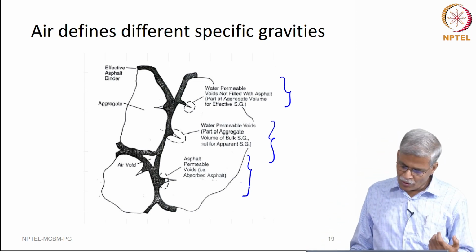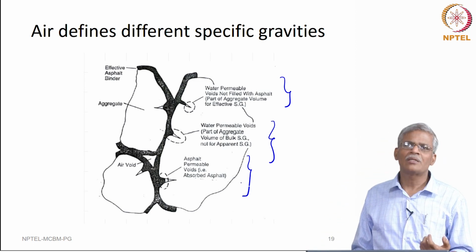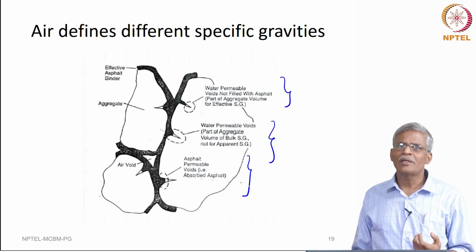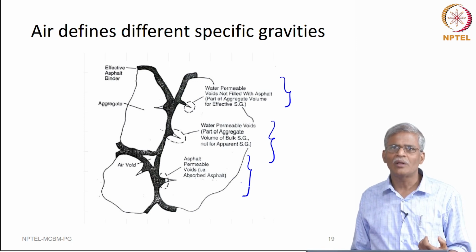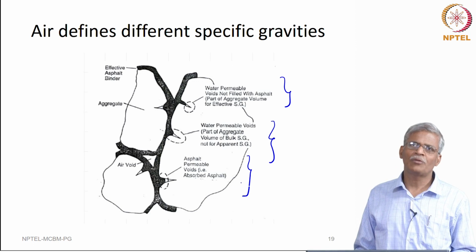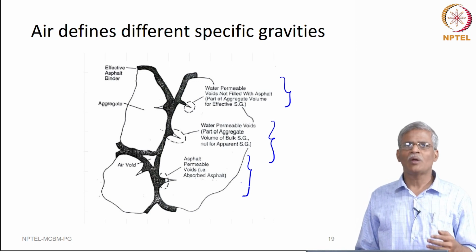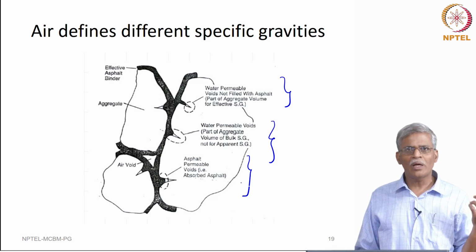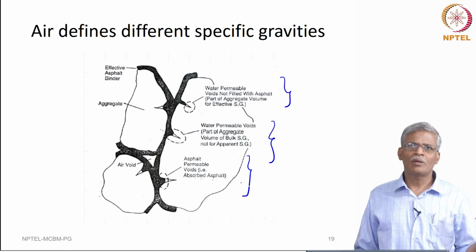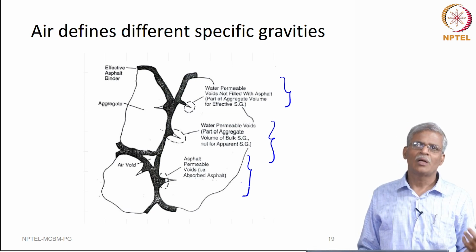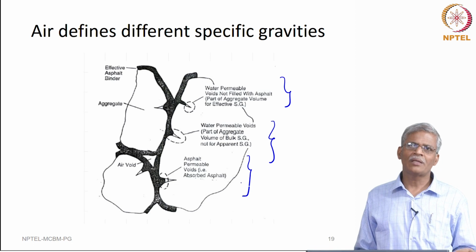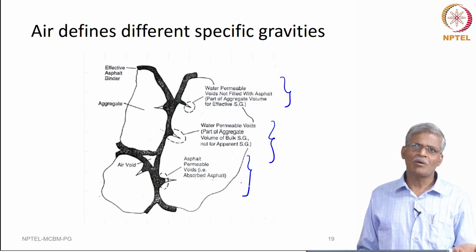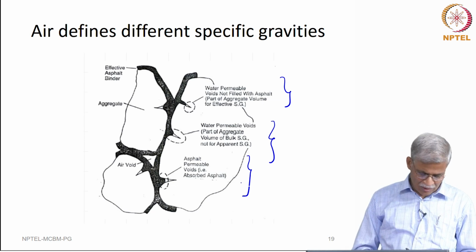So, if you compute volumes that consist of water permeable voids that are not filled with asphalt, the specific gravity is going to be different. If you use everything, water permeable voids including the voids that are permeable to asphalt, you are going to have another specific gravity, and if you include asphalt permeable voids, that is absorbed asphalt, there is going to be another specific gravity.